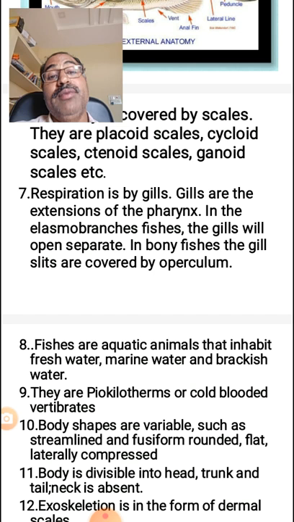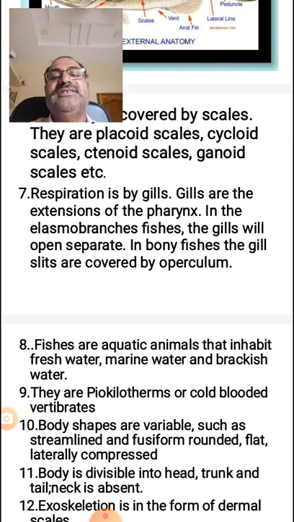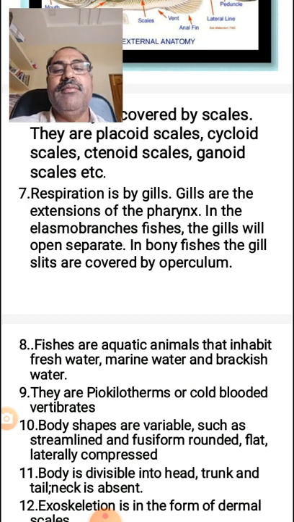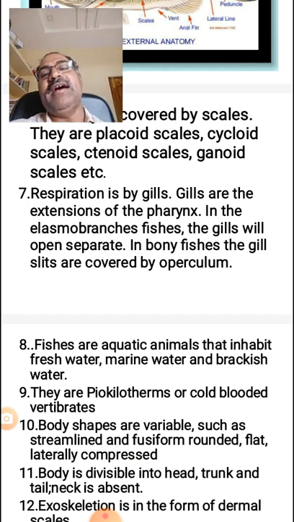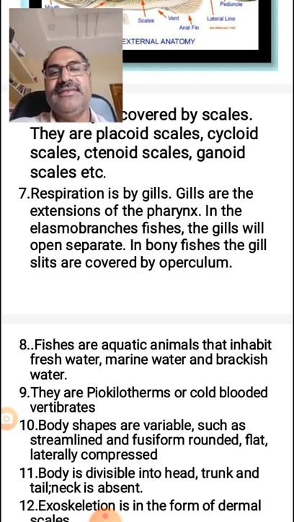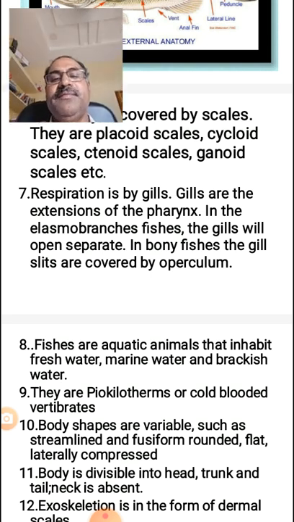In the elasmobranch fishes, the gills open separately, but in the bony fishes, the gill slits are covered by the operculum. Operculum is the cap on the gills. So they occur in the bony fishes. It is absent in the cartilaginous fishes.